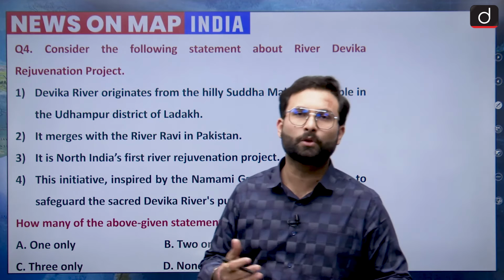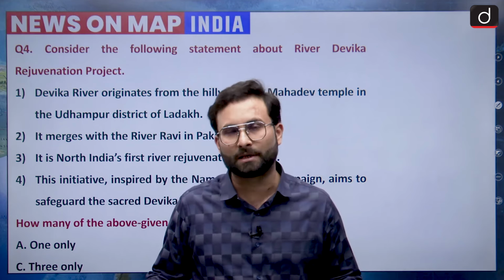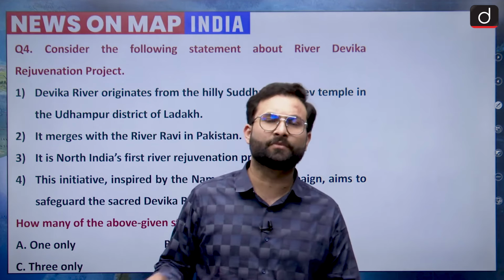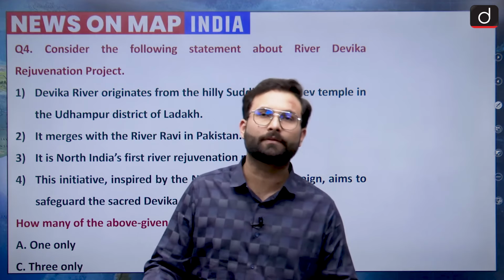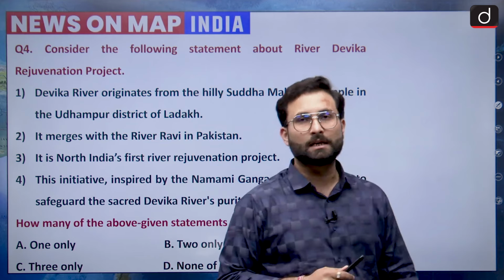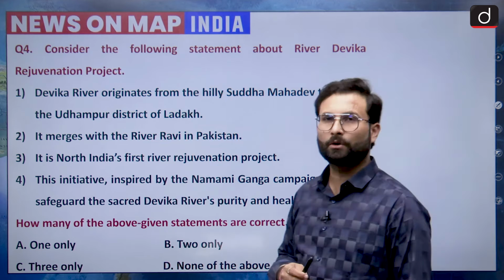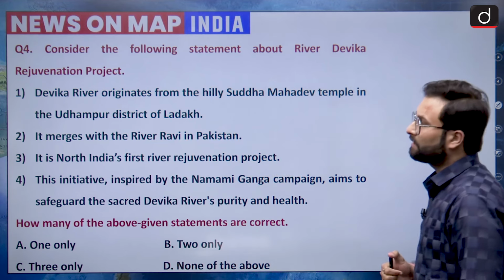it is because of the recent visit by our Prime Minister to Jammu and Kashmir after the abrogation of Article 370. This is the second time he has visited over there, and that is why this visit becomes important. He inaugurated various infrastructure projects over there, and one of those projects is this river Devika rejuvenation project. Okay, so now let's read the statements.